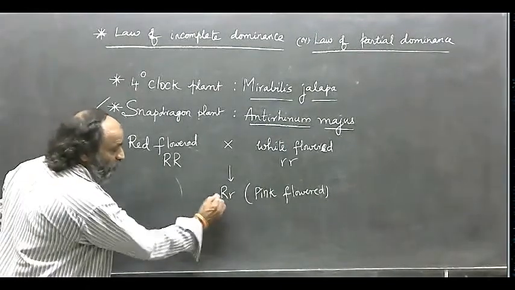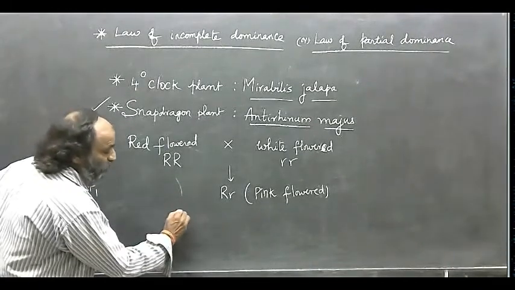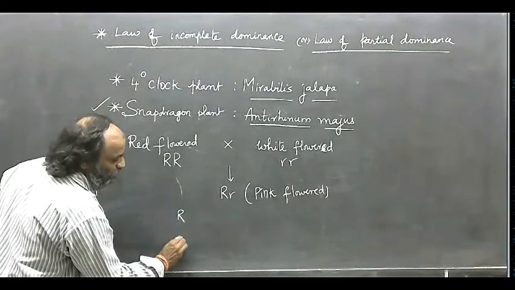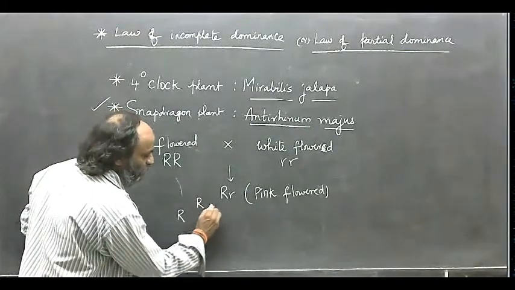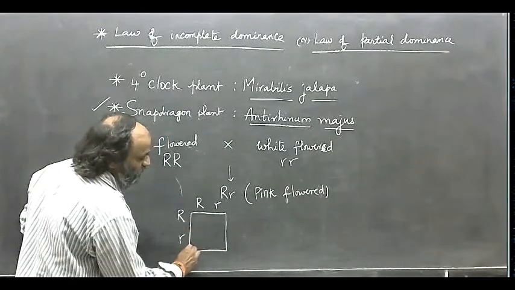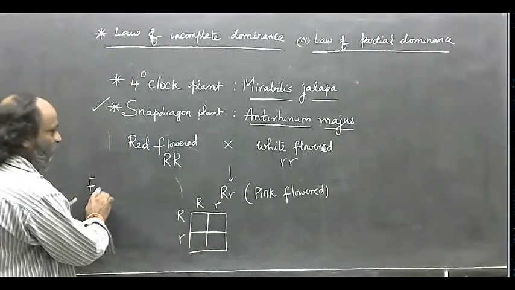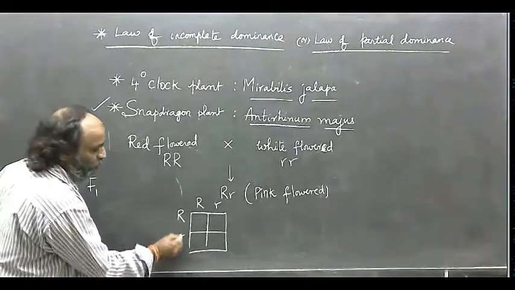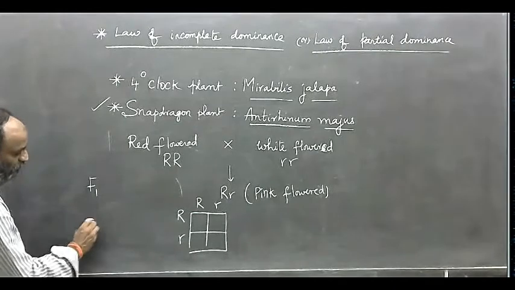Now, when a cross is made between pink flowered generation, pink flowered condition is capital R, small r, and make a checkerboard, capital R, small r. When a cross is made between offspring of F1 generation, that is between pink flowered snapdragon plants, we will get offspring of F2 generation.